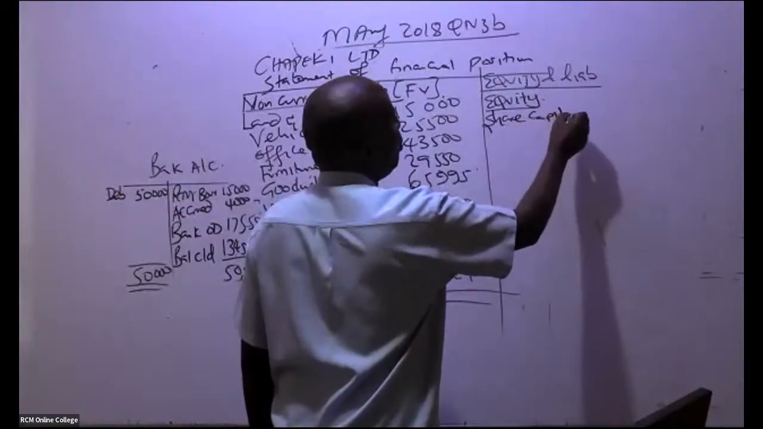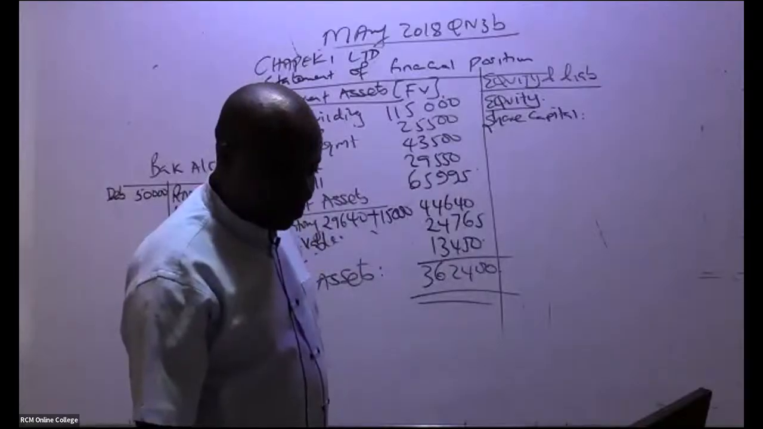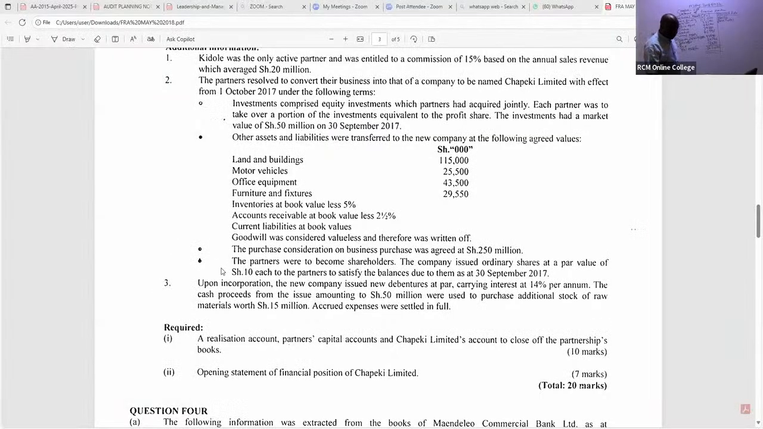So equity, go to note number 3. They told us something about this share capital, that we never paid the partners; the purchase consideration was not cash. We are told here, note number 2 actually, the partners resolved to convert their business into that of a company to be named Chepeki Limited with effect from 1st October 2017.